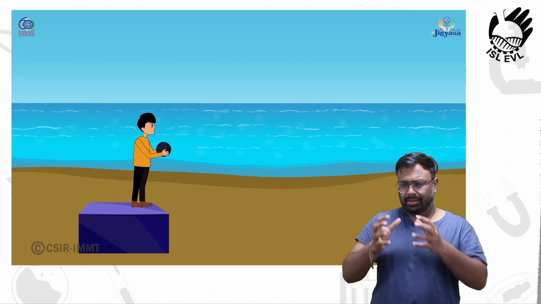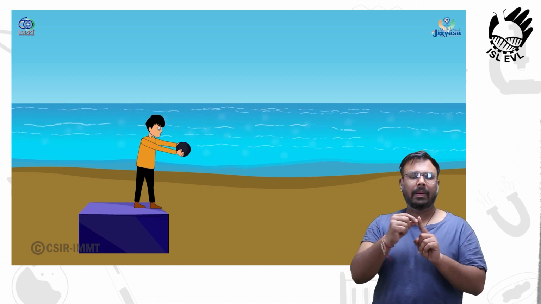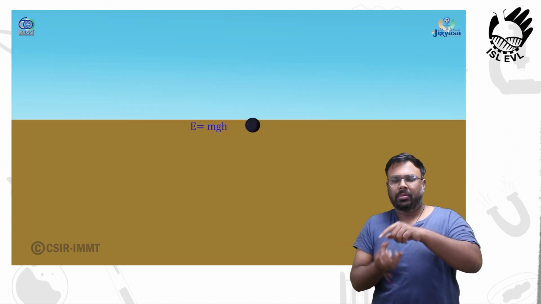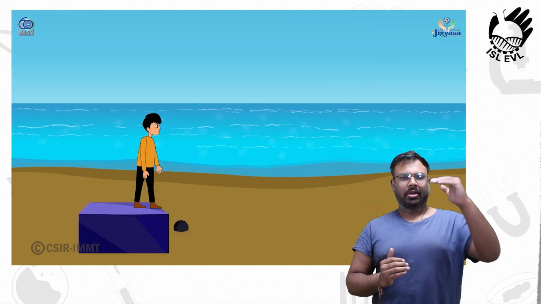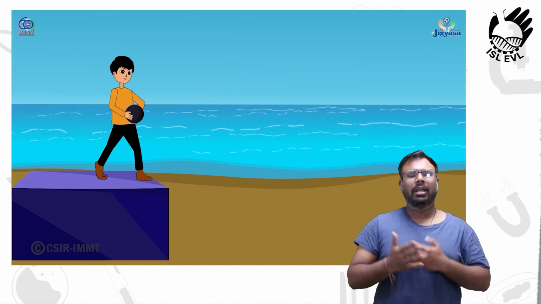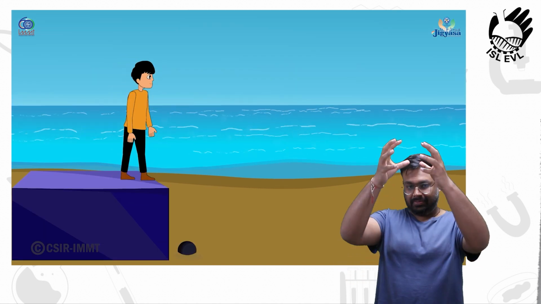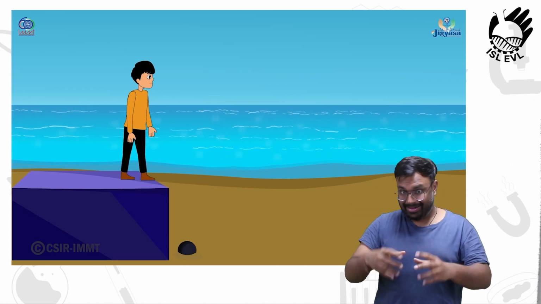When placed at the height of 25 cm, it possesses potential energy. When released, only gravity acts on it, so the ball is accelerated. That means its velocity increases, and so does its kinetic energy. But when the ball touches the sand bed, the energy is completely kinetic.